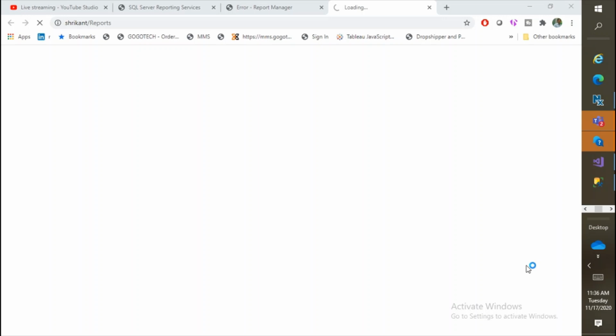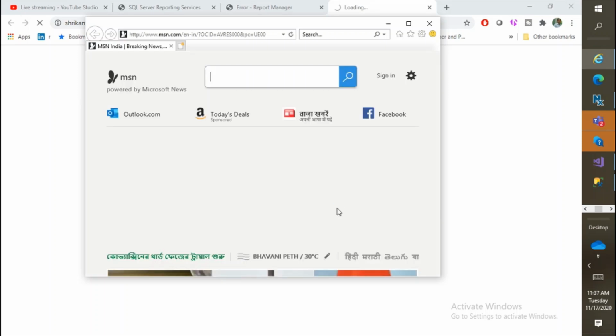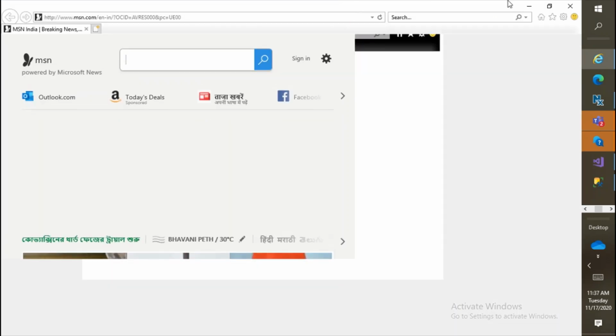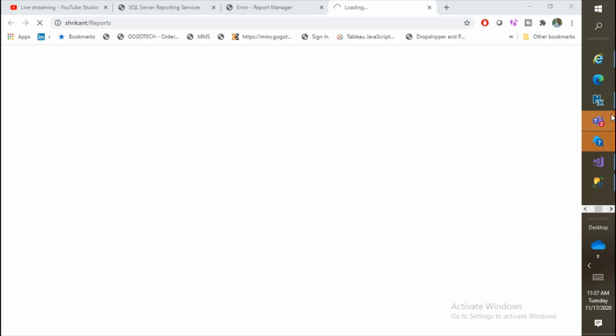Okay, now we are going to open the browser with the administrative permission. The old link which is opening, we can see that this link is opening with the permission, but we haven't opened this browser with the administrative right. We have opened the browser with the administrative right, which is Internet Explorer.